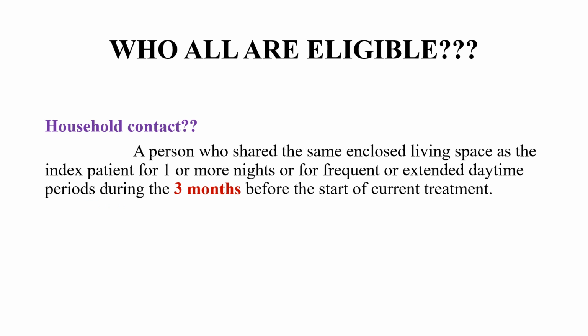So now we want to know who all are eligible for latent TB infection management. Before that, we want to know who is a household contact. A household contact can be defined as a person who shared the same enclosed living space as the index patient for one or more nights or for frequent or extended daytime periods during the 3 months before the start of current treatment. This is the household contact.